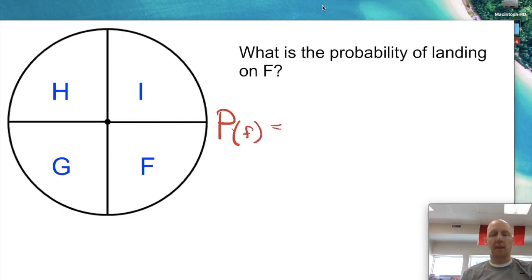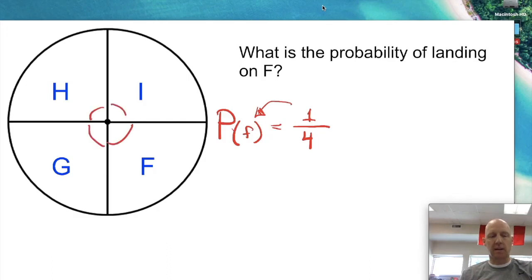okay? And then, again, same thing. The bottom, or the denominator there, is the total possible outcome. So on this one, there are 4 possible outcomes. We have F, G, H, I. Okay, so there's 4. How many out of those 4 match my desired outcome, or the F? And on this one, there's 1. So you have a 1 in 4 chance every time I spin this spinner of it landing on the F. 1 in 4 chance.